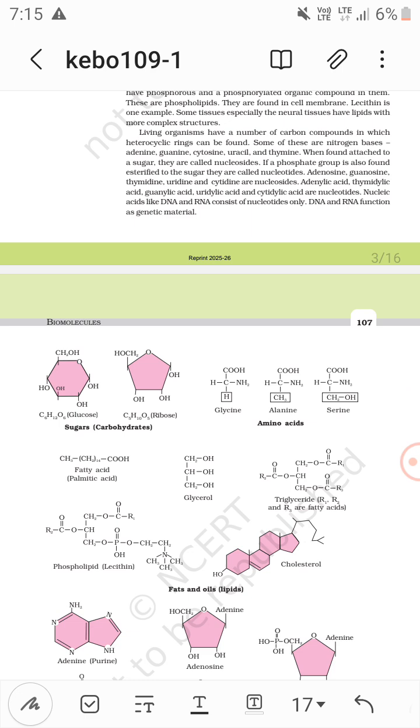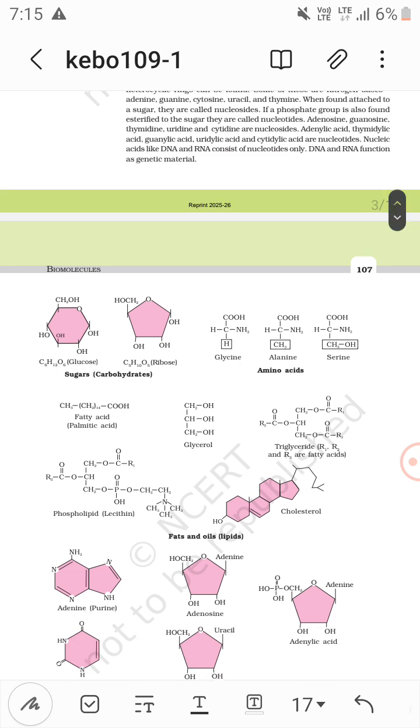The nucleoside has an N-glycosidic bond. And there is a phosphoester bond between phosphate and sugar. So a complete nucleic acid has hydrogen bonds, phosphodiester bonds, phosphoester bonds, and maybe van der Waals forces also.